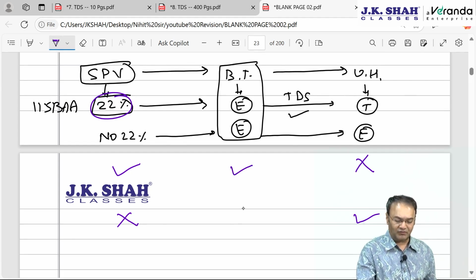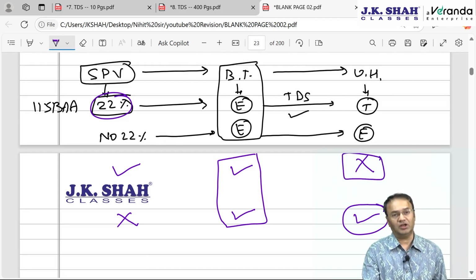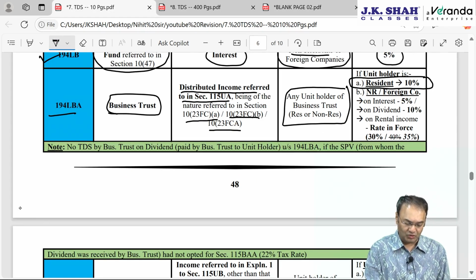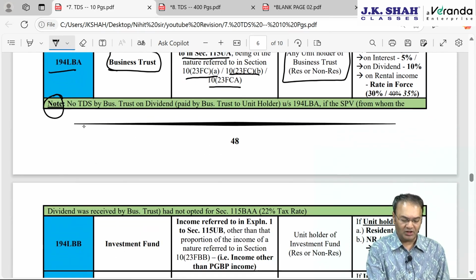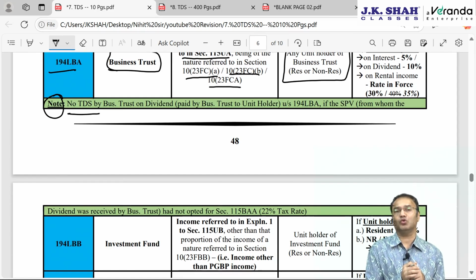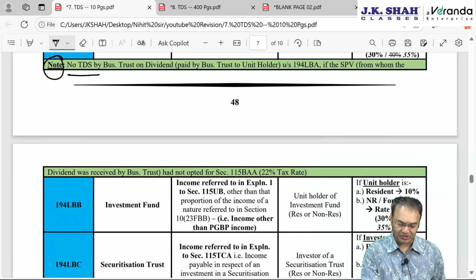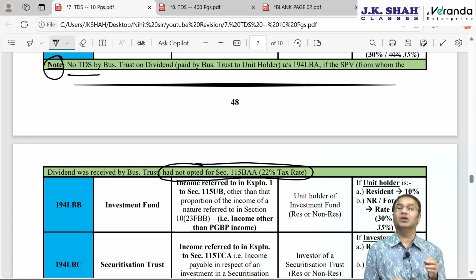For business trust, benefit is always available. For business trust, dividend from SPV is always exempt. If taxable for unit holder, then only TDS will be applicable. So that was the thing. So note, I have mentioned that no TDS in case business trust is distributing dividend from SPV to unit holder if SPV has not opted for 22% tax rate under 115BAA, then unit holder will be exempt. If unit holder is exempted on this dividend, then no TDS.